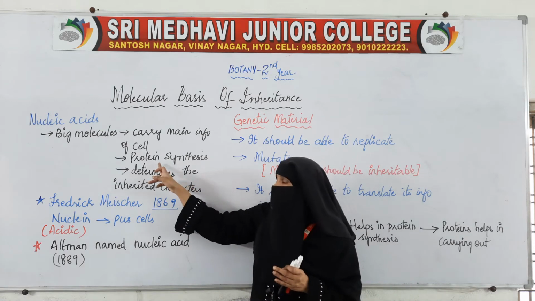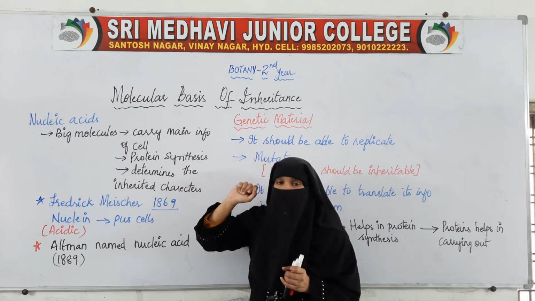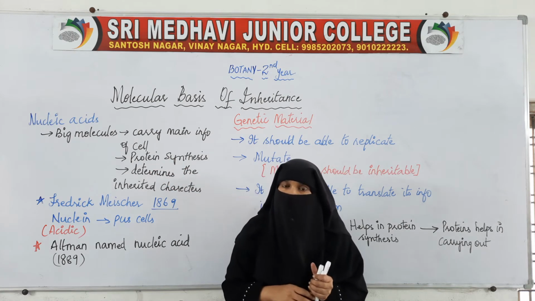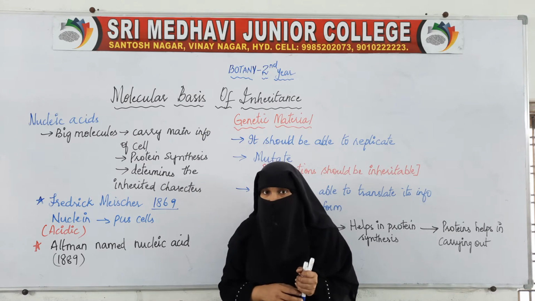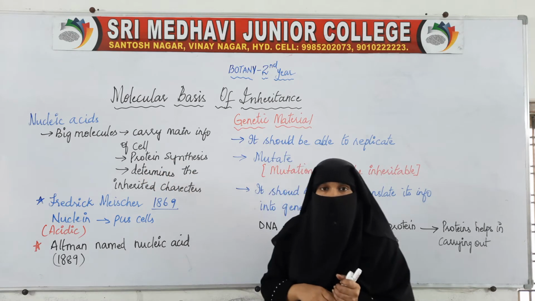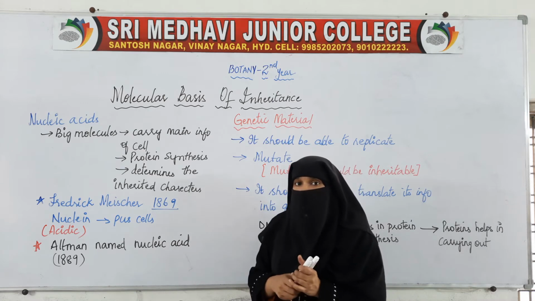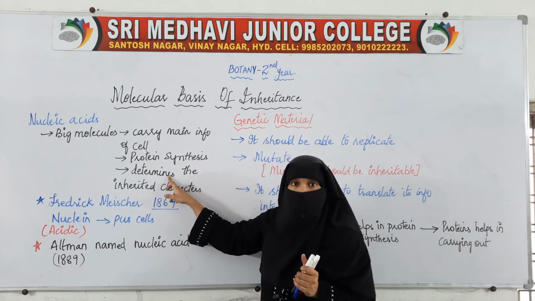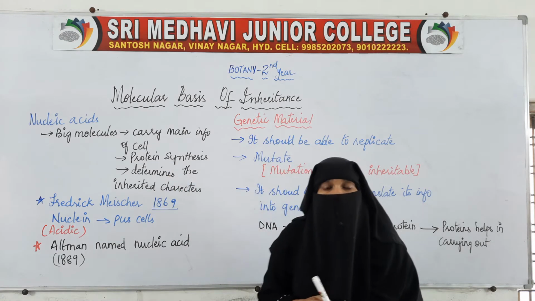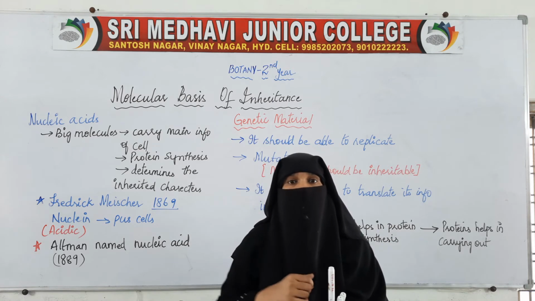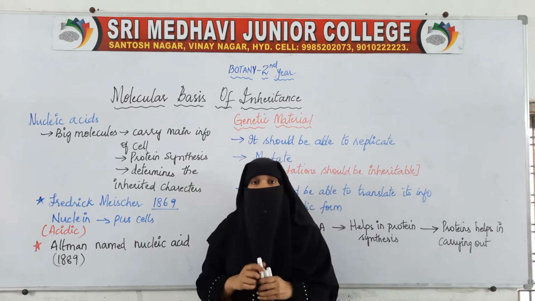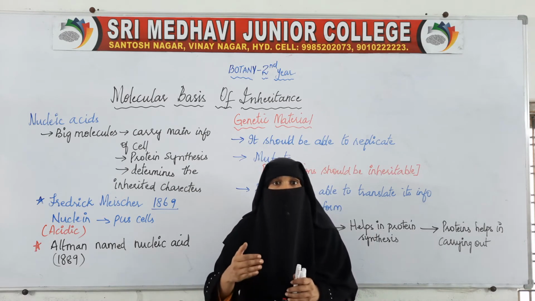These nucleic acids also help in protein synthesis. Nucleic acids are the bigger molecules which carry the information of the cell and help in synthesis of proteins. Most importantly, they are the big molecules which determine the inherited characters, that is, what characters are going to be inherited by children from their parents.